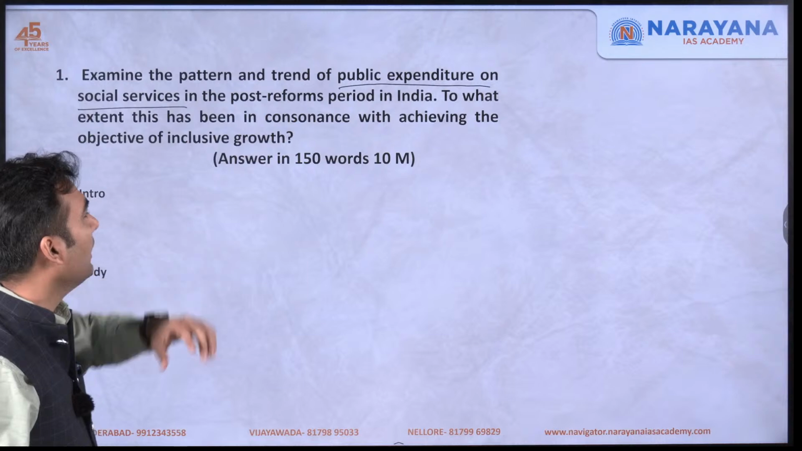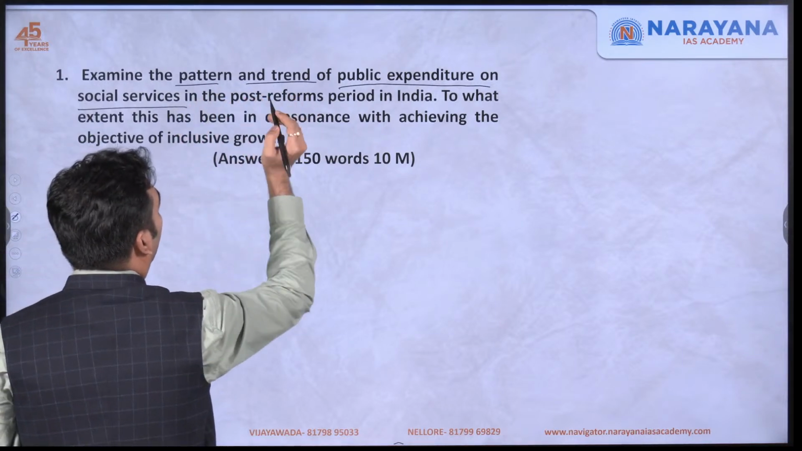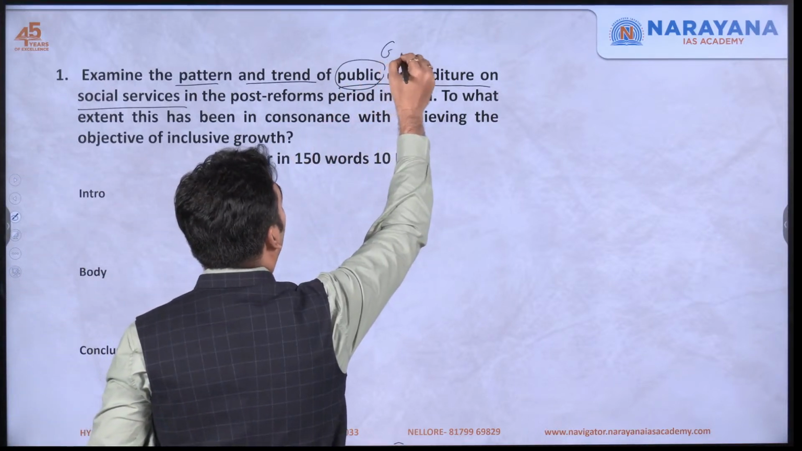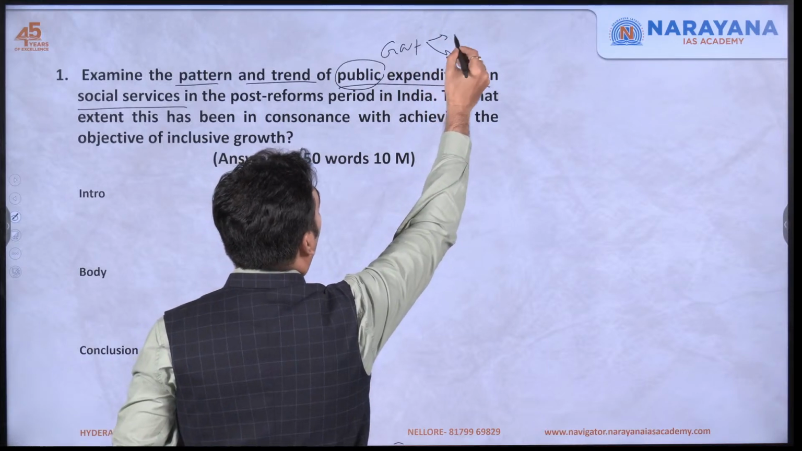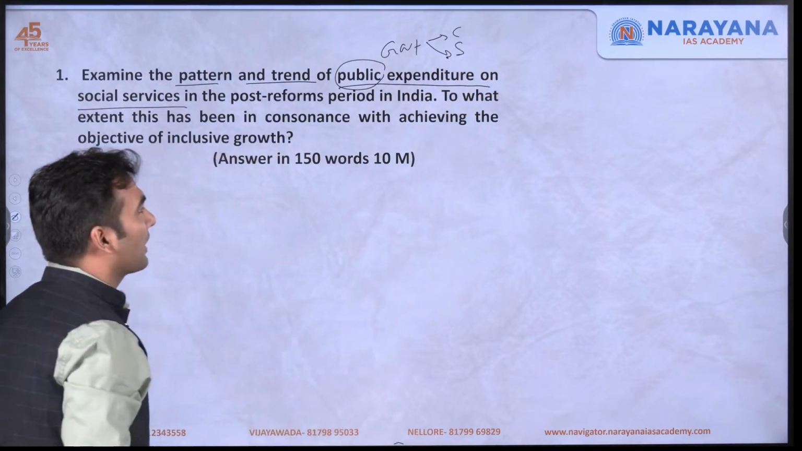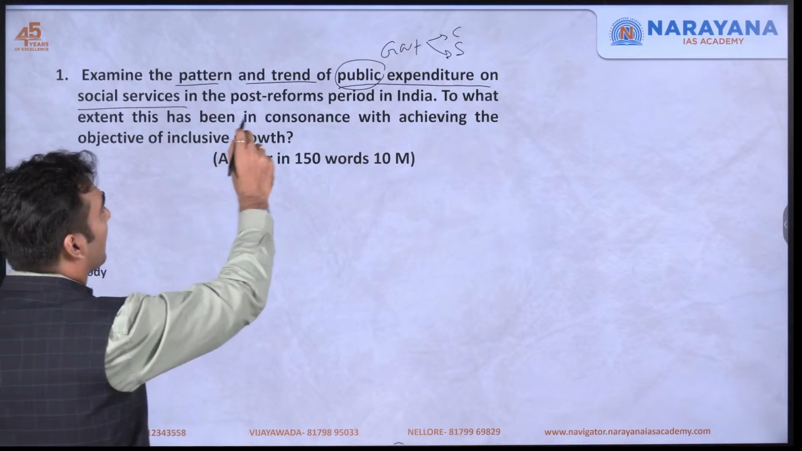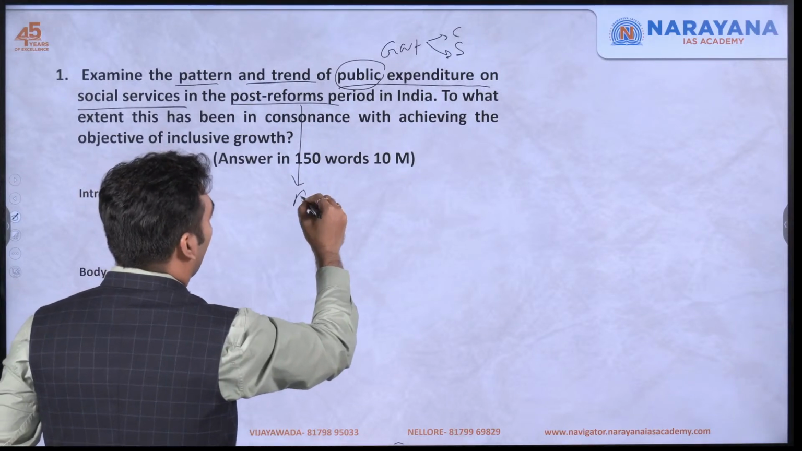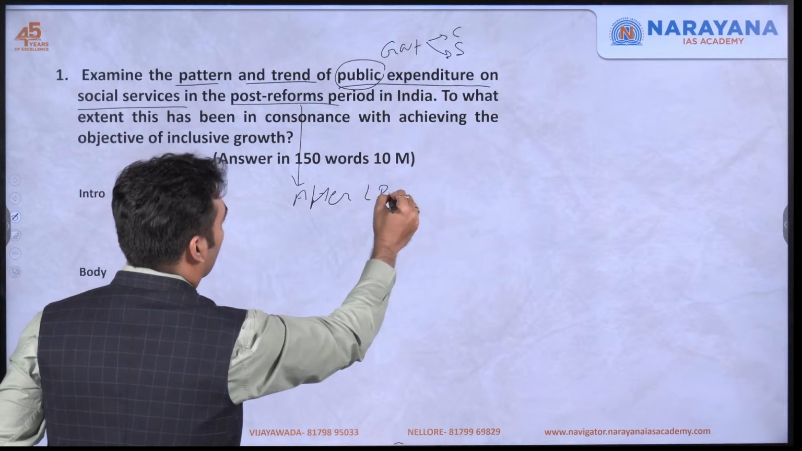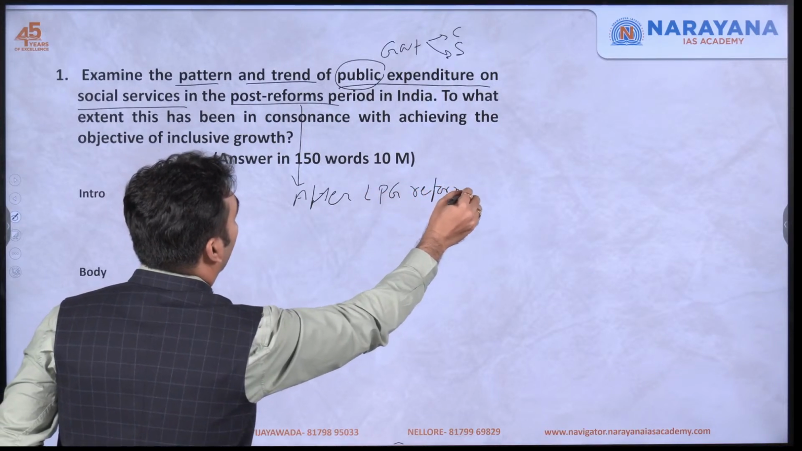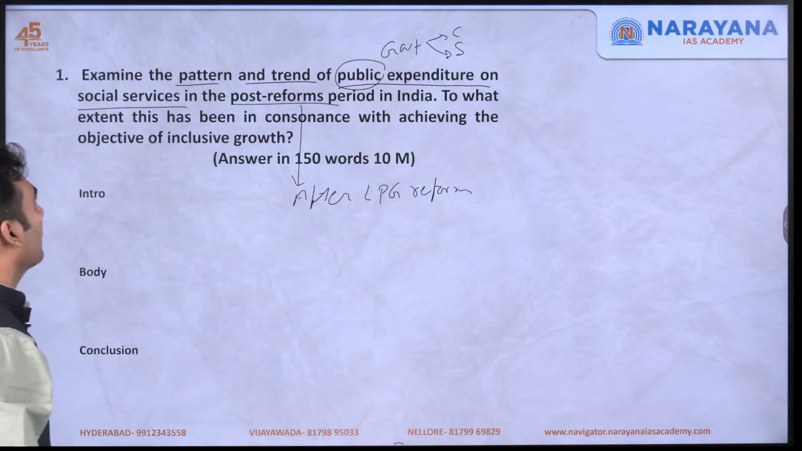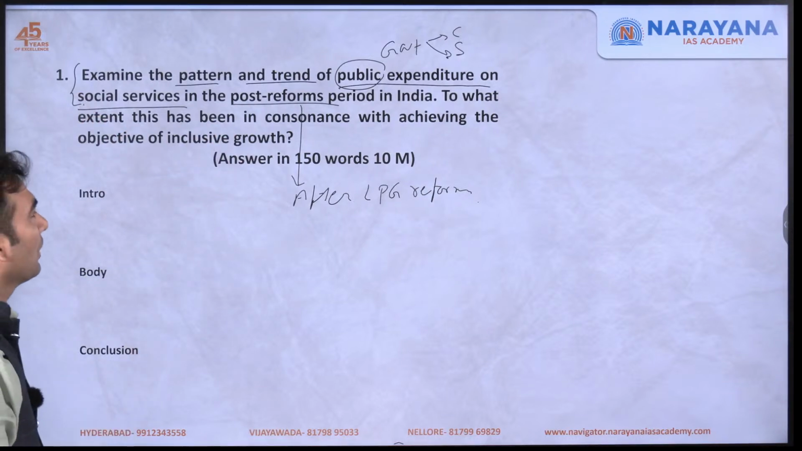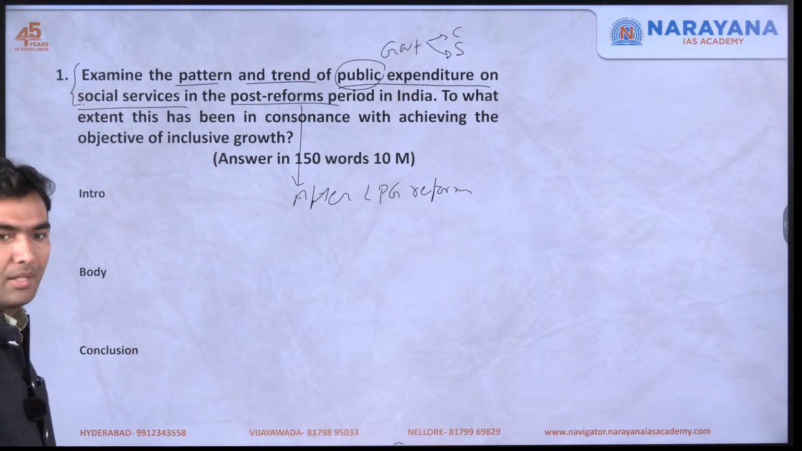Examine the pattern and trend of public expenditure. Public expenditure means the expenditure done by the government, including both central as well as state governments. Expenditure on social services in the post-reform period. Post-reform period means after 1992, after LPG reforms, in India. So the first part of the question is simple: what is the pattern and trend being followed with respect to the expenditure on social services. That's the first part.